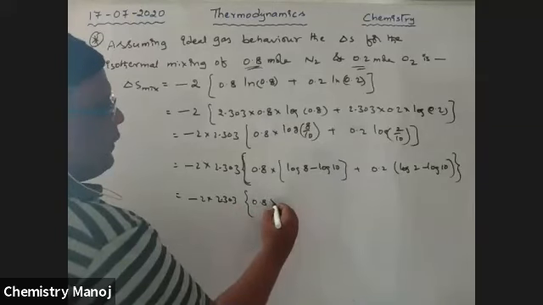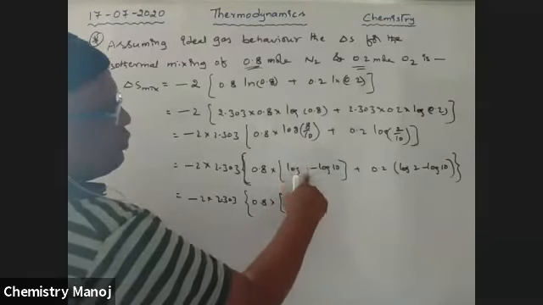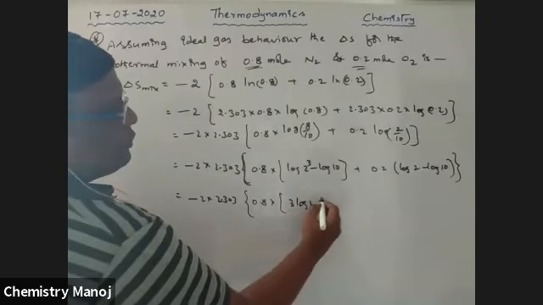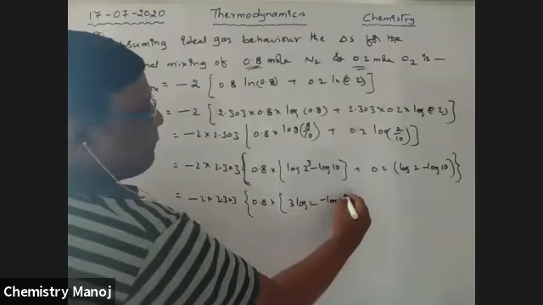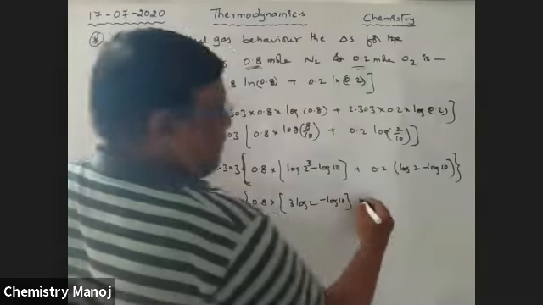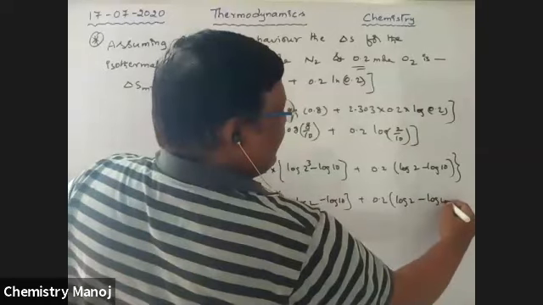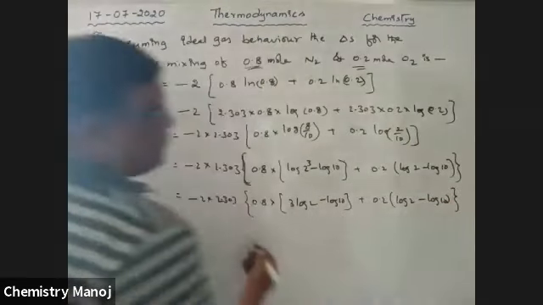0.8 into log 8, which means 2 cube, that is 3 log 2 minus log 10, plus 0.2 into log 2 minus log 10. Now I am substituting the values.